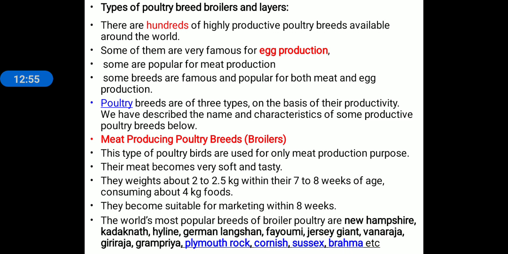Within 8 weeks of age, they become suitable for marketing. Here are some examples of broilers: New Hampshire, Kadaknath, Highland, German Langshan, Jersey Giant, Vanaraja, Giriraja, Gramapriya. So these are the different examples of broilers.